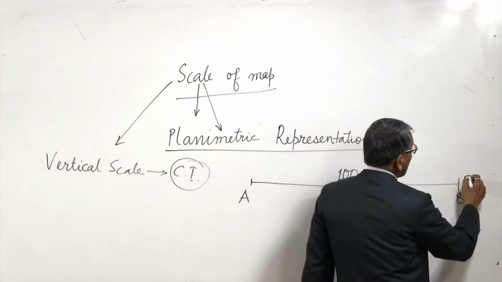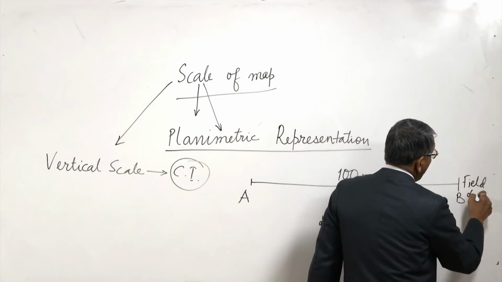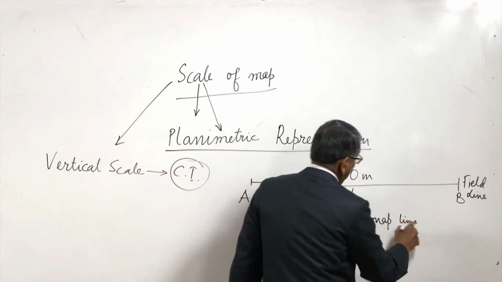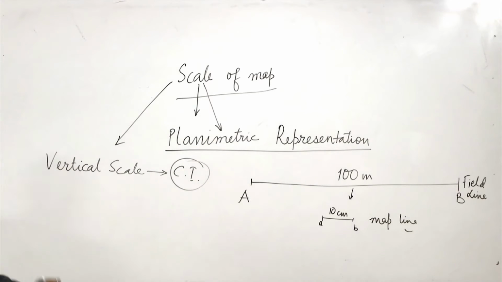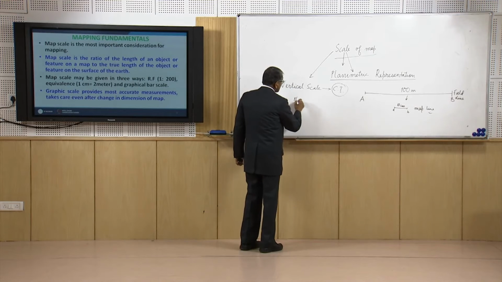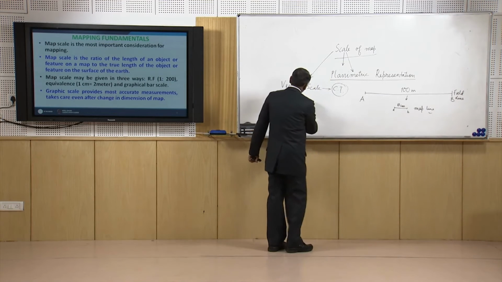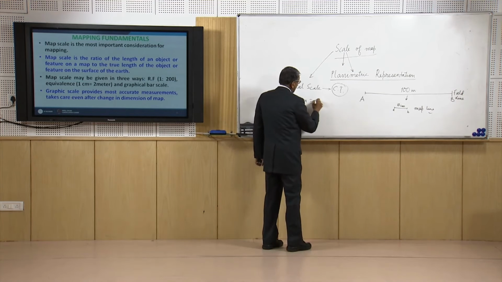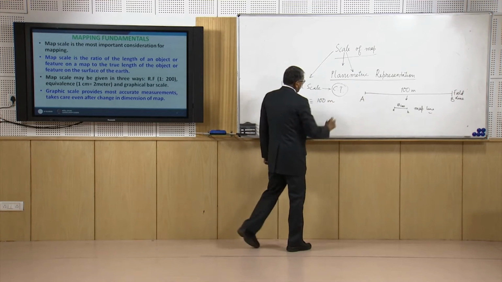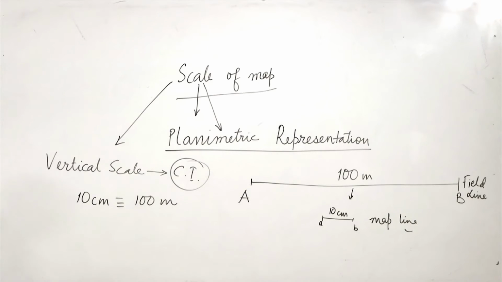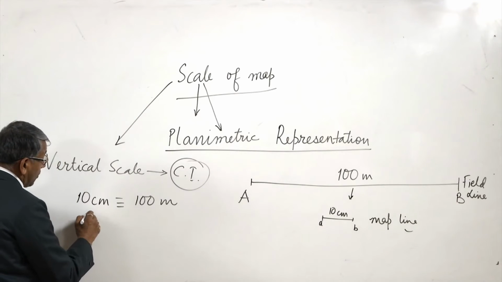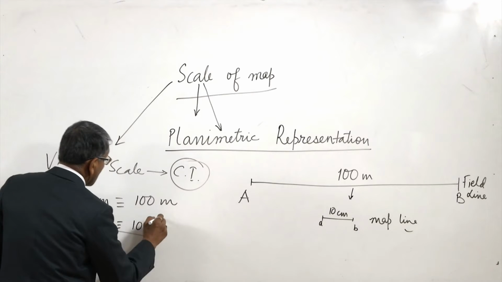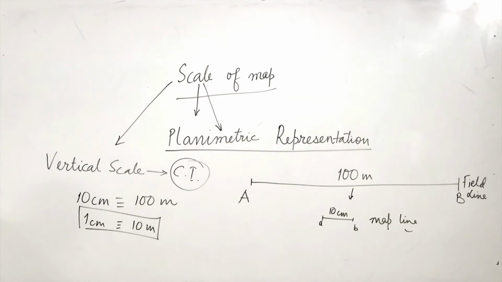This is the field line, and this is the map line. That means 10 centimeter of the map represents a length of 100 meter in the field. So we say that 1 centimeter is equivalent to 10 meter. So this is the scale of the map.